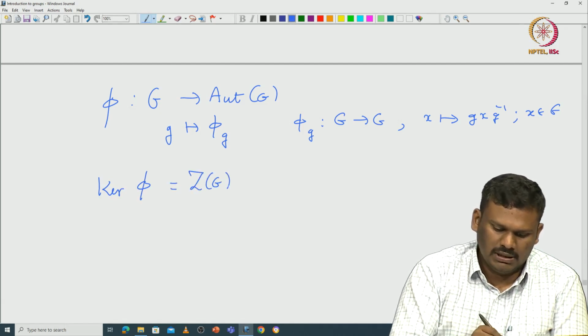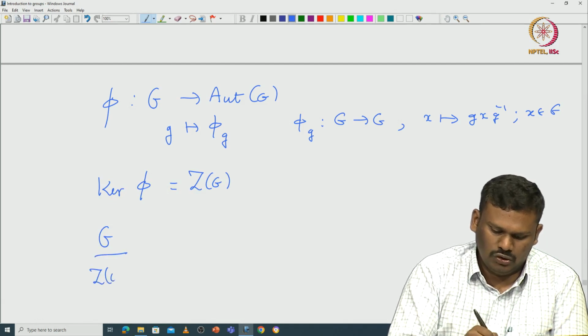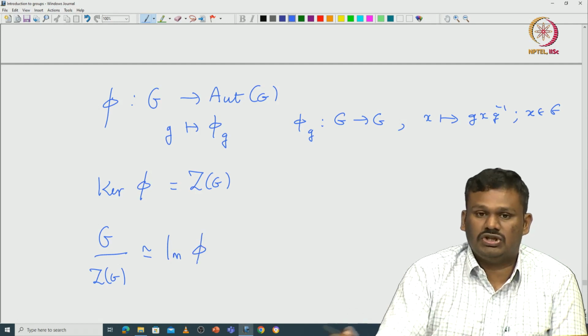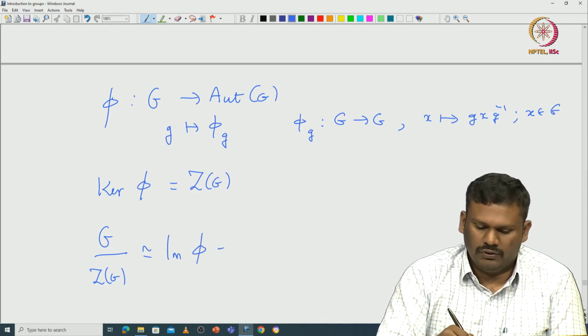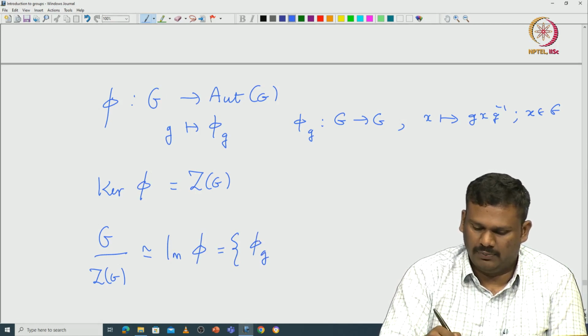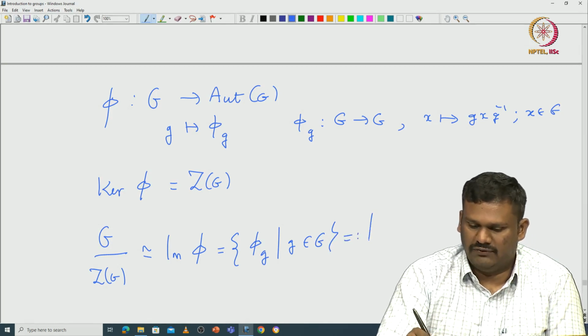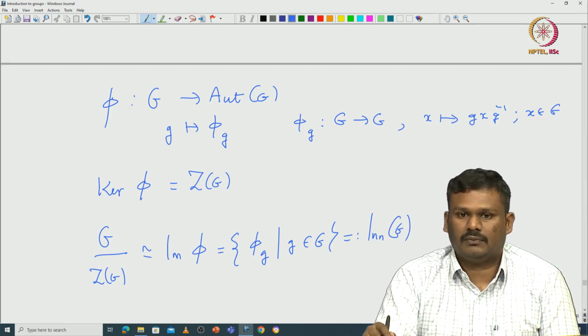So that means G modulo the center, using the first isomorphism theorem, is isomorphic to the image. Okay. So if you think about it, this image is nothing but all possible inner automorphisms pi G, where G comes from G. So this deserves a special notation. So this is defined to be inner automorphism of G. Okay.